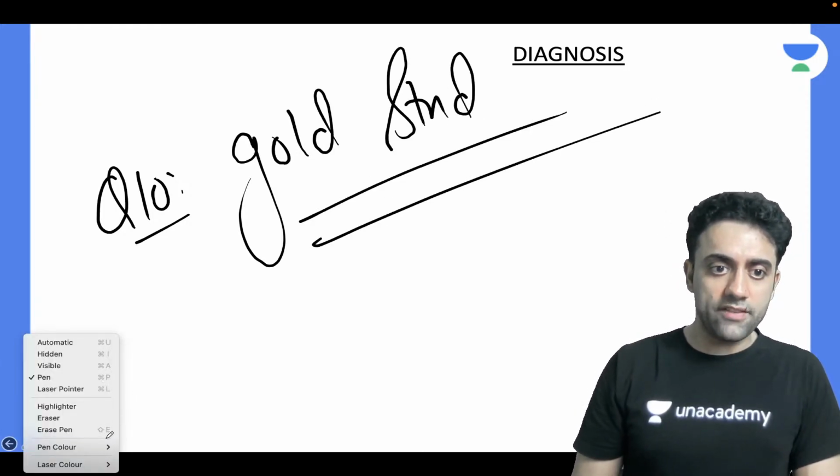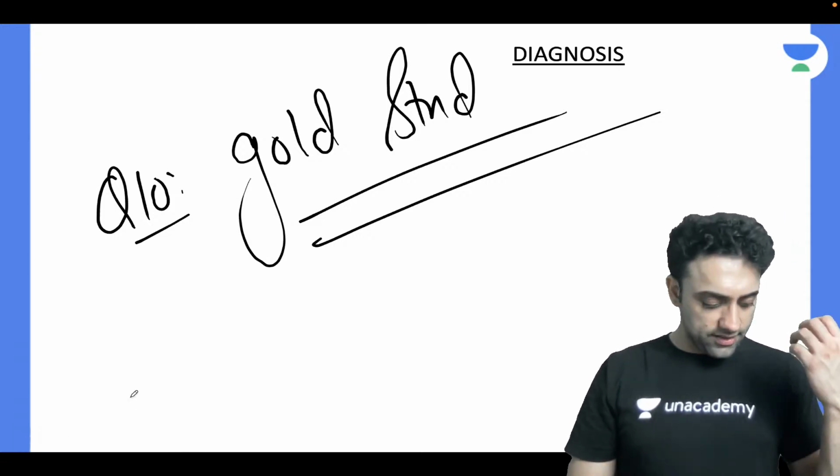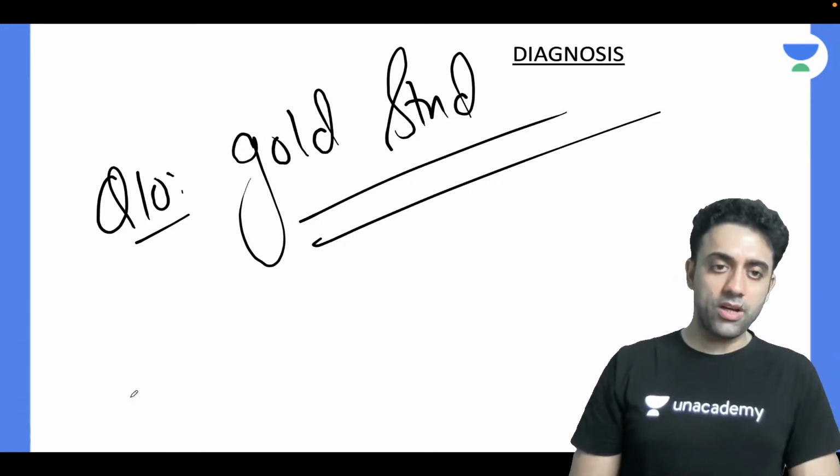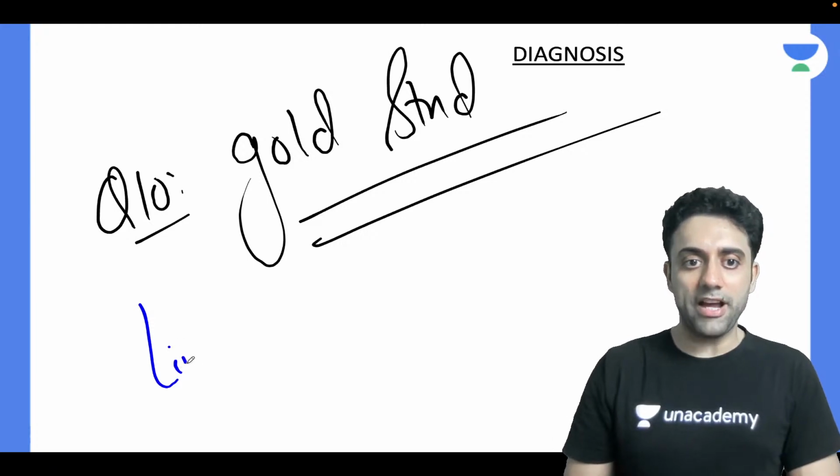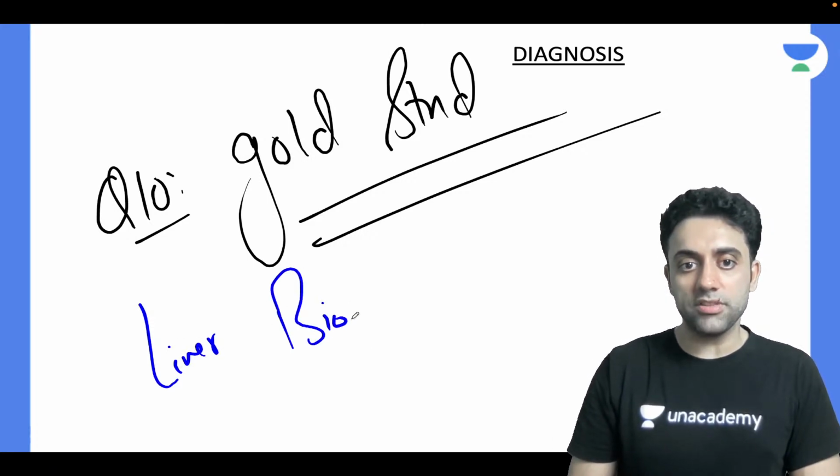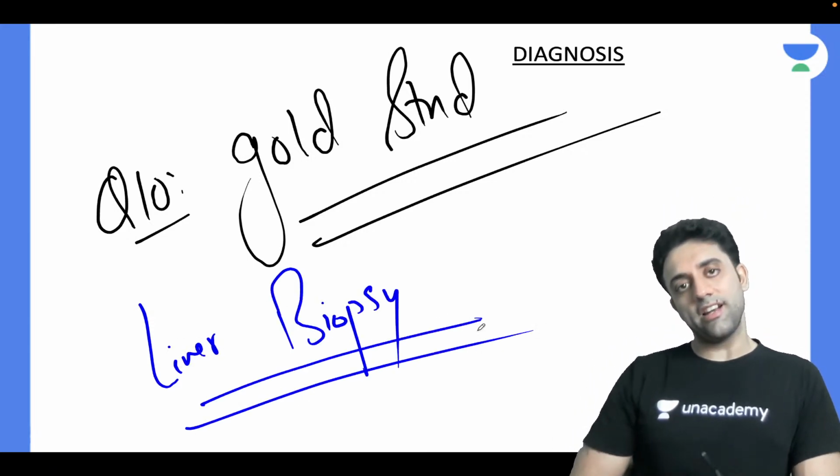Which is the gold standard investigation of choice for Wilson disease? It's a straight away question for exam, anyone? So what we'll do, liver biopsy. Very good. Liver biopsy is the gold standard investigation of choice.